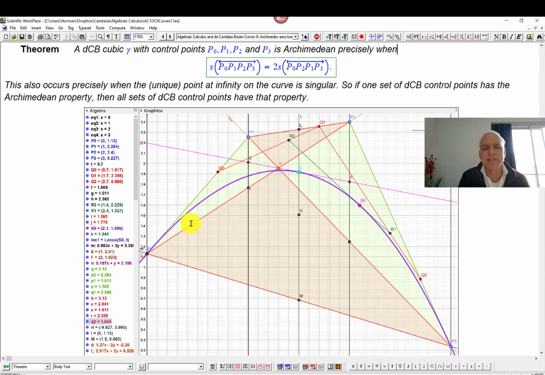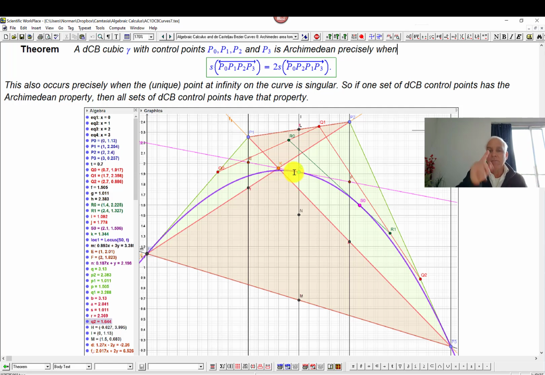Okay, so there's something to explain there. We need to understand a little bit about projective geometry. But the key point is that there's actually a projective point at infinity, on the line at infinity, on this curve. And this is a crucial insight of algebraic geometers for hundreds of years, that these points at infinity have a lot to do with the curve. And this is a beautiful case in point.